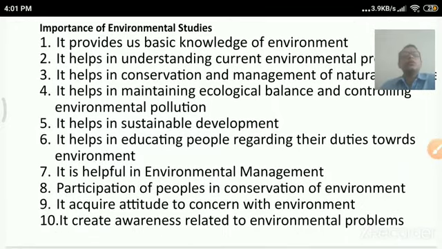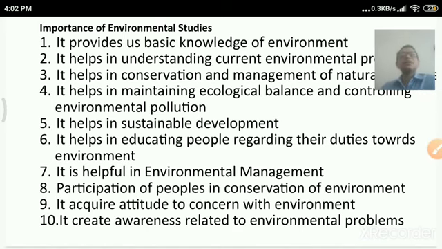What we learn today is that it provides us basic knowledge of the environment. That means what it comprises: abiotic components and biotic components. Biotic components are those that have life. Abiotic components are those which do not have any kind of life, but these living components need such abiotic components if they want to sustain their life.